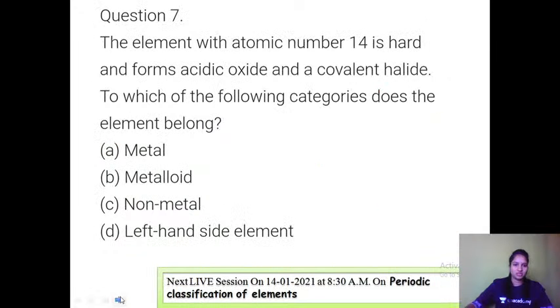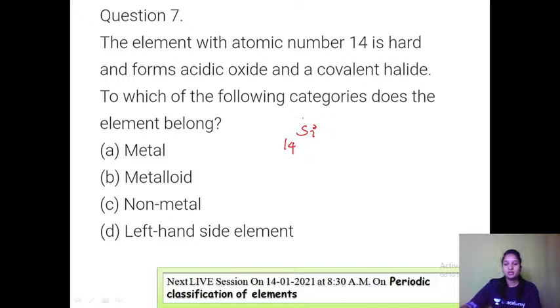Next, going to the seventh question. The element with atomic number 14 is hard and forms acidic oxide and covalent halide. To which of the following categories does the element belong? Element number 14, most of you must be knowing, it is silicon, right? If you remember the atomic numbers, at least you will be knowing. So let us just see how to solve this type of question. They have given its properties. They are asking us to what category of element it belongs.